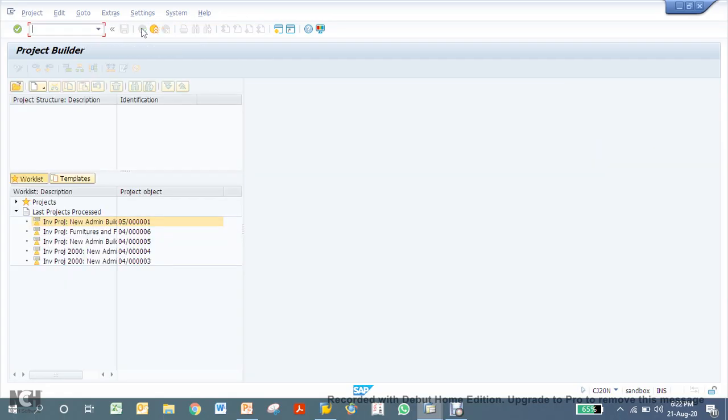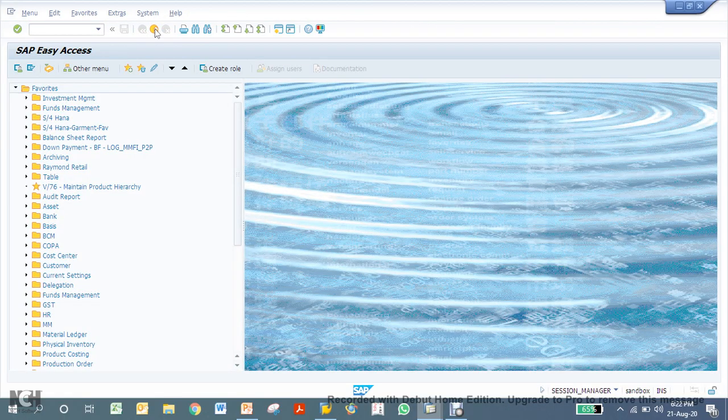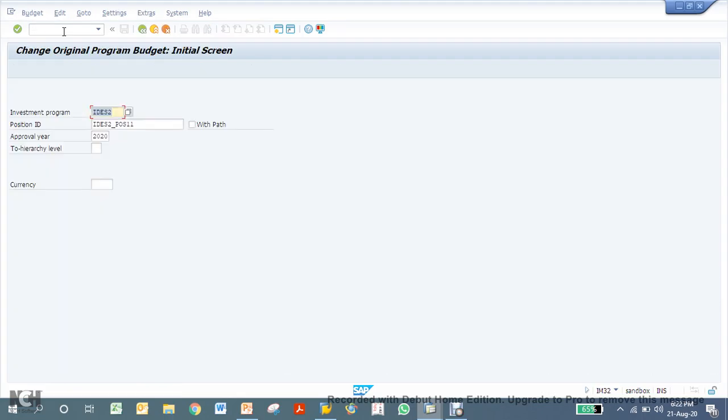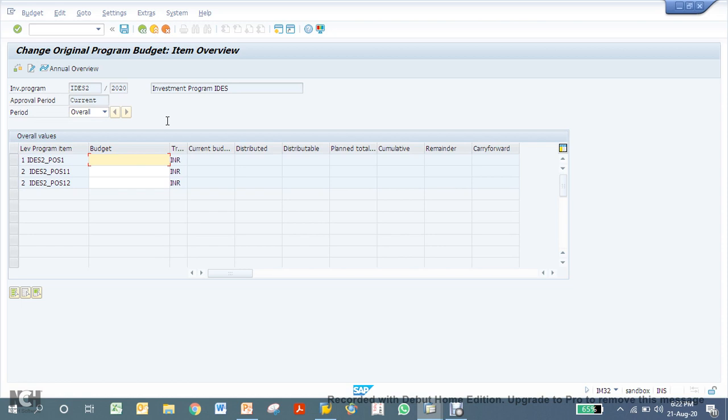Now let's add budget here. For that we use IM32. IDES 2. As I said, you can do top down or bottom up. So let's do the bottom up approach.